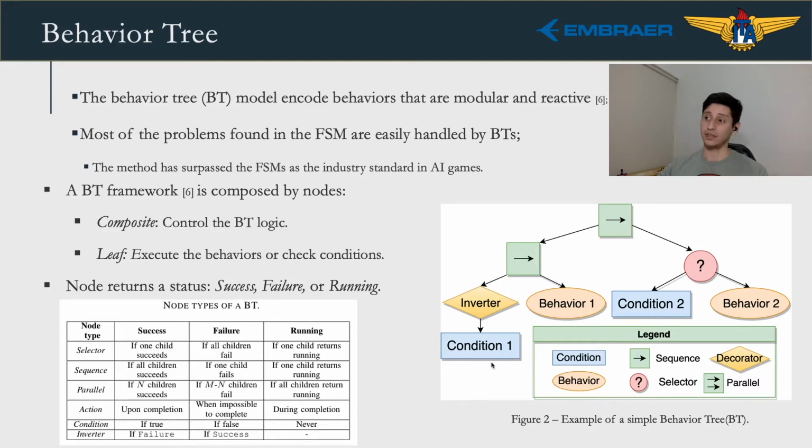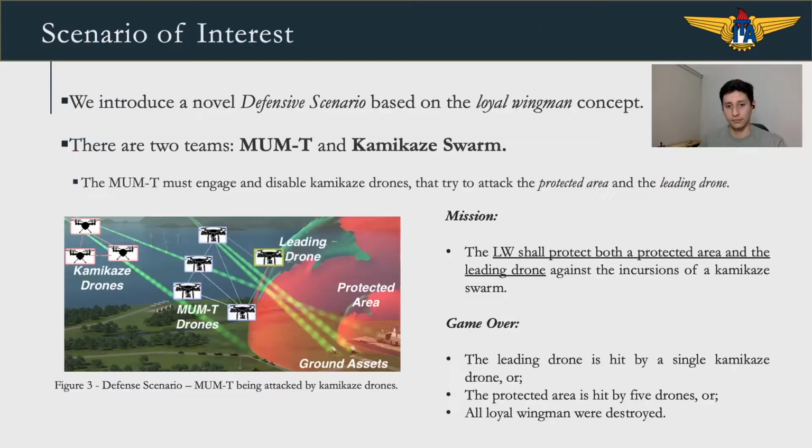Here you can see a condition and a behavior. The node returns a status: success, failure, or running. For example, the sequence node will execute all the nodes on the left branch and then proceed to the right branch. If one child fails, it will return failure. In this table, you can see all the logic present in all the nodes.